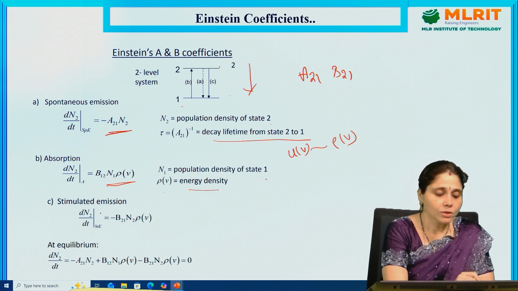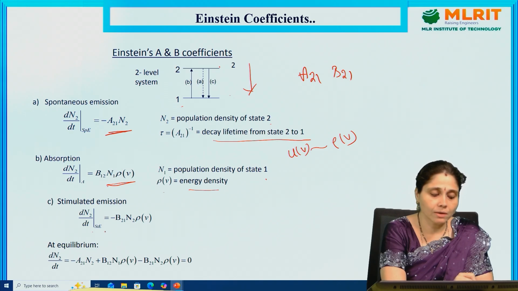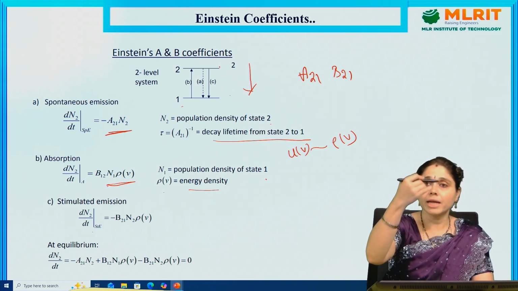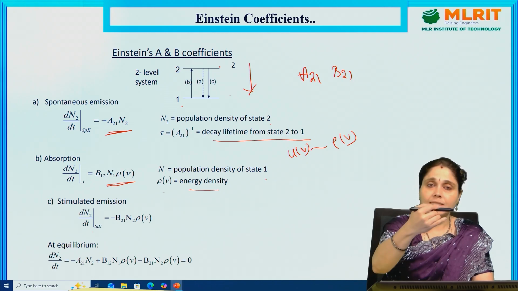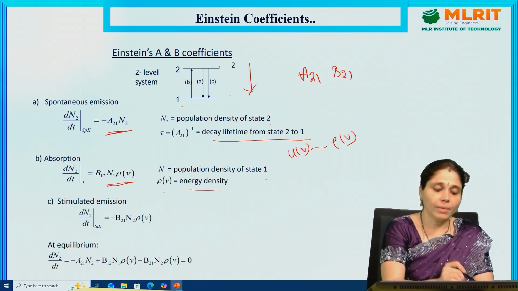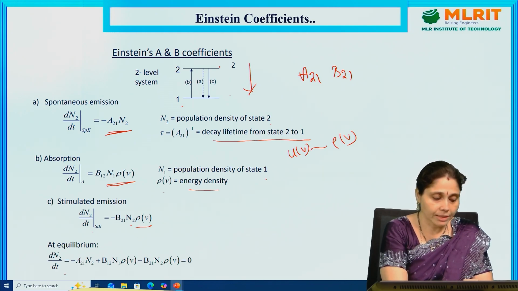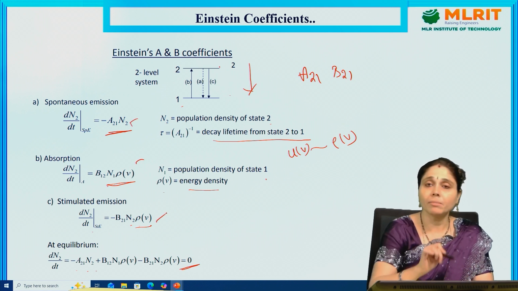Okay, so now stimulated emission: dN2/dt = -B21 N2 rho(V). Here the atom is in the higher energy state, so we have minus B21 N2 rho(V), since we are providing some amount of energy. At equilibrium, dN2/dt = -A21 N2 + B12 N1 rho(V) - B21 N2 rho(V) = 0. We are adding all three terms at equilibrium conditions.